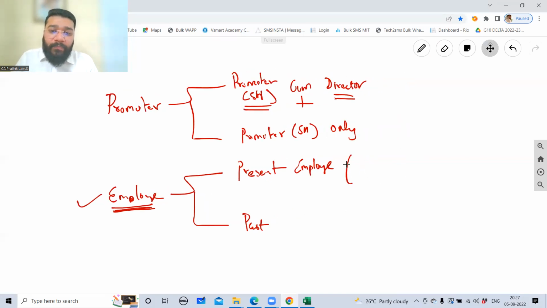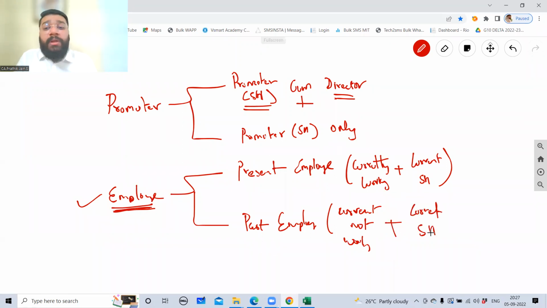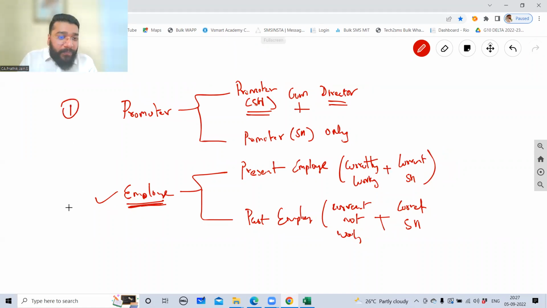Present employee means what? Currently working plus current shareholder. He's currently working and a current shareholder. Past employee means what? Currently not working. He's not working with the company. He's working somewhere else. But he's a current shareholder. Still he's a shareholder because he has not sold the shares. He's still a shareholder. Are you able to follow? So one category, two categories.